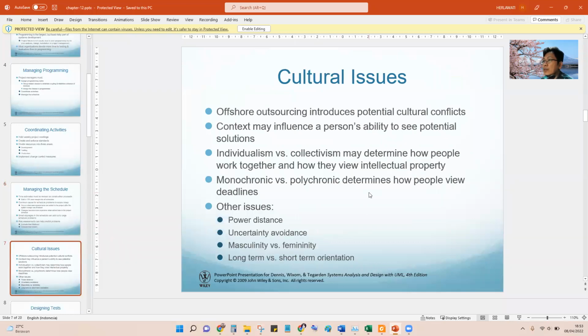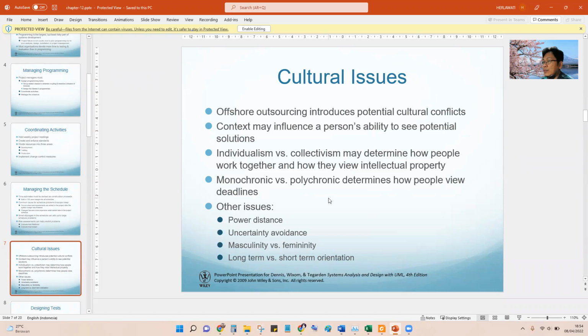And also the cultural issues. This is also something that makes the project difficult, especially in Indonesia. Cultural conflicts and also the person's ability. There are some types of people to consider regarding deadlines.